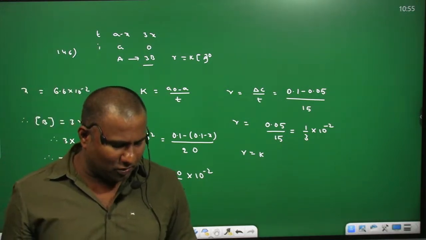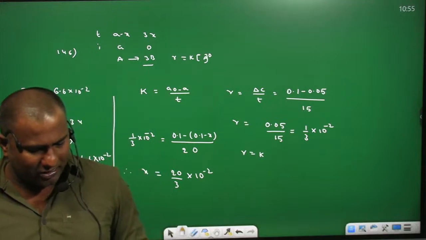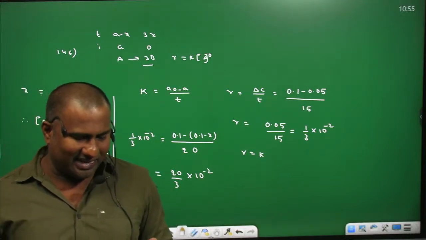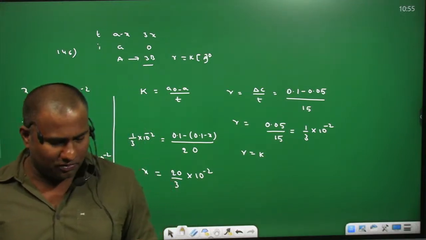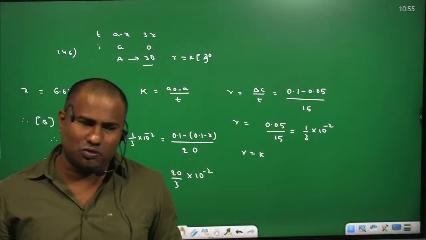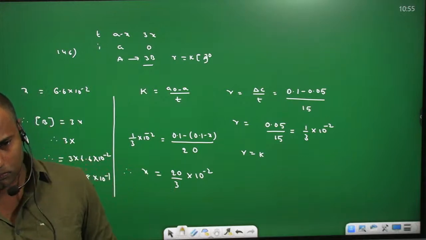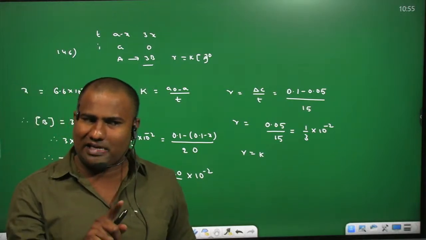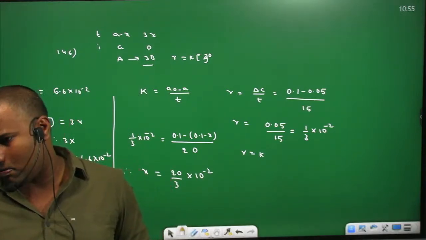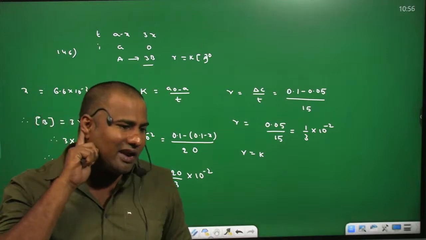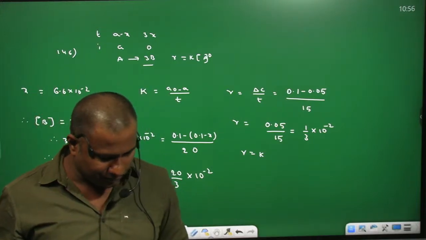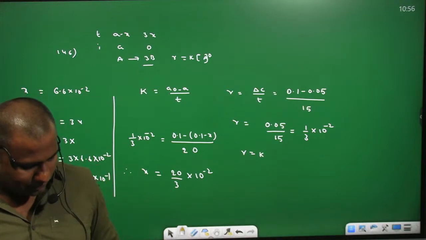Copper, negative sol. Silver, negative sol. Clay is also a negative sol. Silicon dioxide, metal oxide sol, positive. Fe2O3 also positive sol. So 4 positive sols and 4 negative sols. Metal sols and metal sulfide sols are negative sols. Remember, metal oxide sols are positive sols. All right, next one.